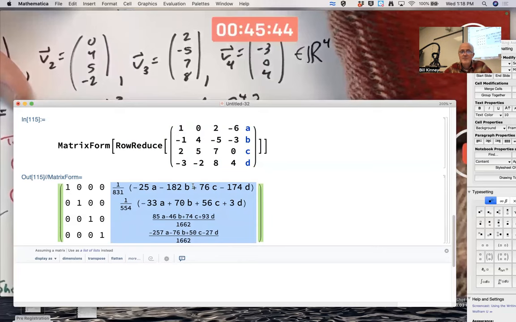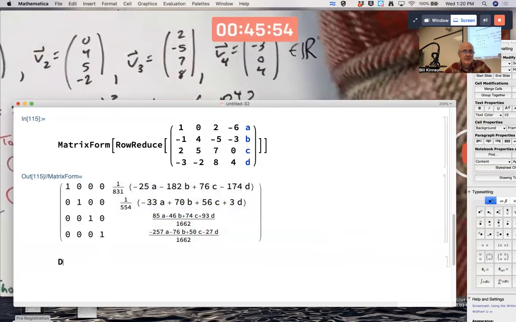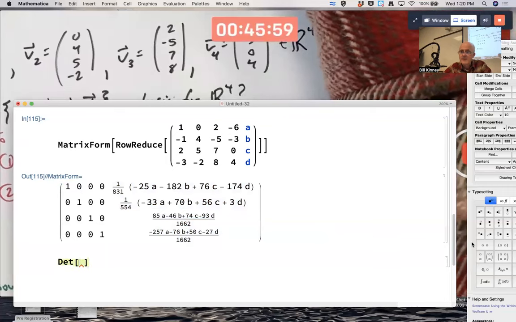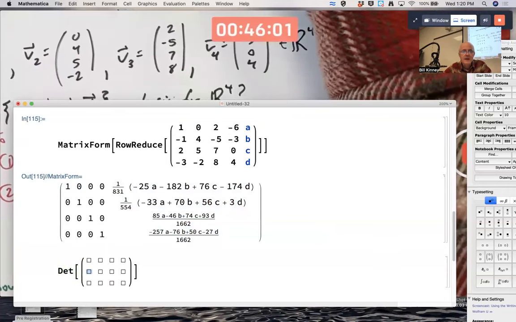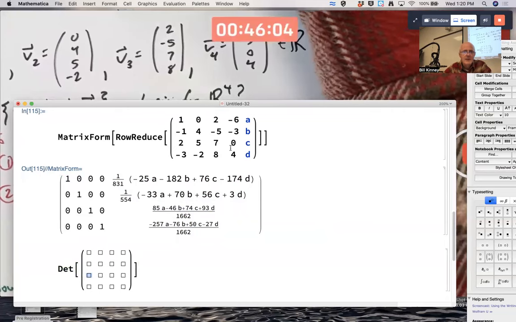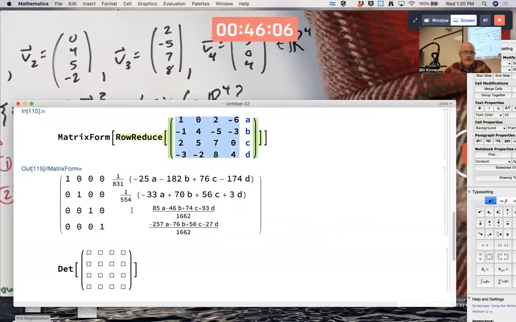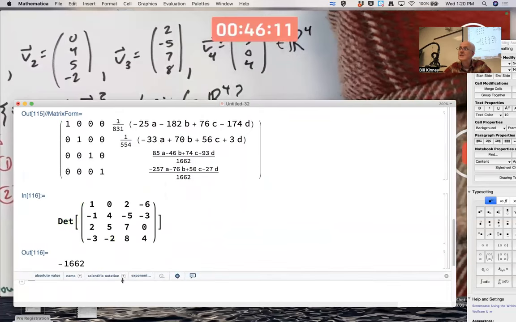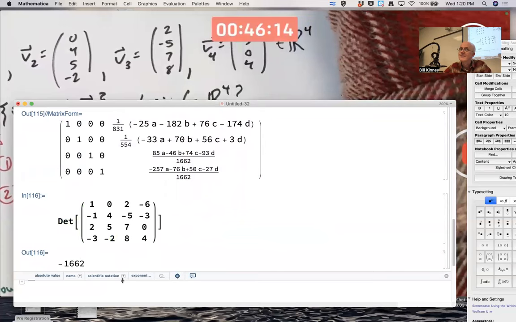By the way, you see those fractions with big denominators, 831, 554, 1662. I'm guessing perhaps the determinant of the coefficient matrix might be 1662. Let's just see if it is. It will be non-zero because we were able to do all this. I just copy and paste this. Never tried this. Hey, yeah, negative 1662. Non-zero, so that's another reason why all this works.